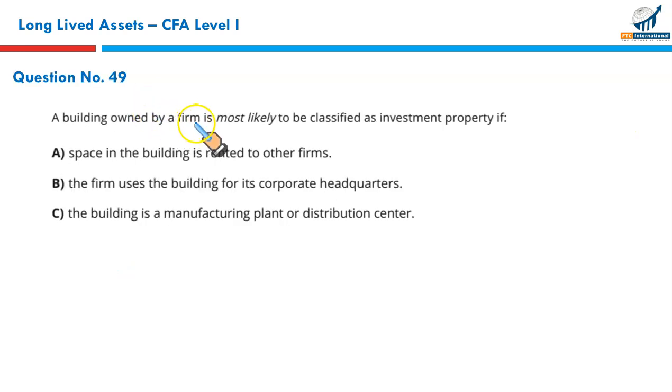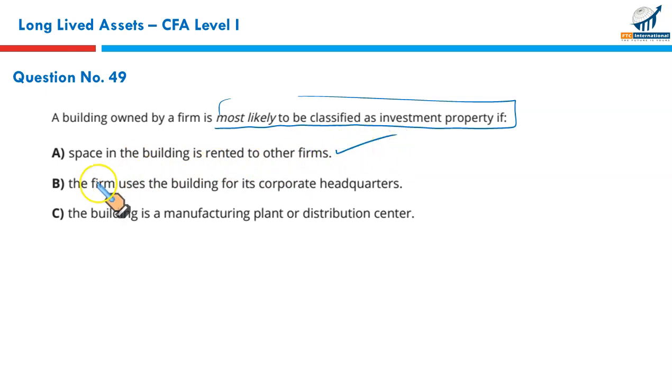A building owned by a firm is most likely to be classified as investment property if the space in the building is rented to other firms. Yes, that's true. The firm uses the building for its corporate headquarters. Since it's for own use, it cannot be classified as investment property. The building is a manufacturing plant or distribution center. Since it's for its own use for the company, it cannot be classified as investment property. So A is the right answer.